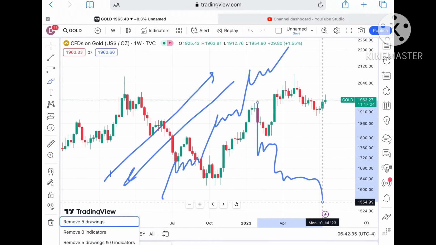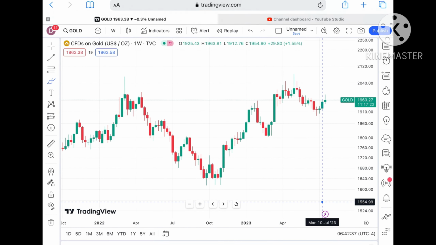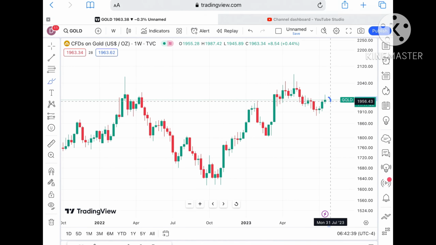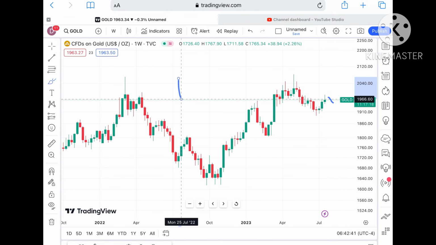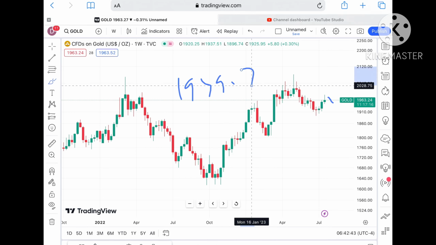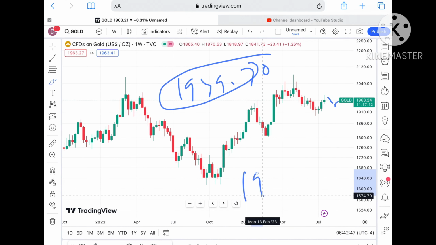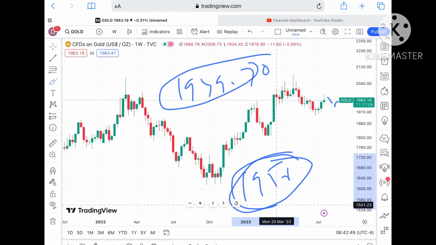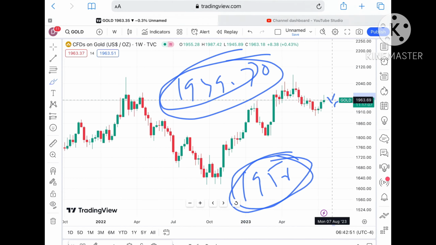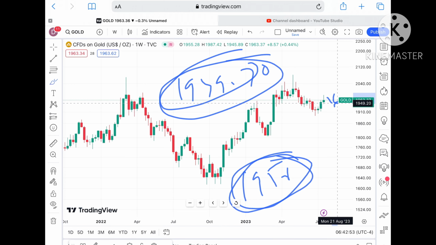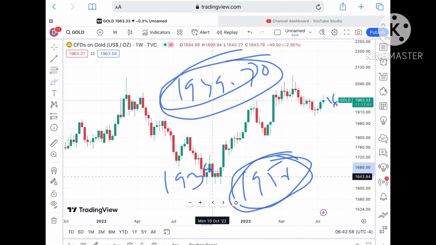Now suppose the price doesn't sustain, we can see it can go further low towards a level of around $1949.70. Before that, a level at around 1956 is a strong support. After this we can see $1949.70, and if that level moves further low, then it can touch a level of around 1939.